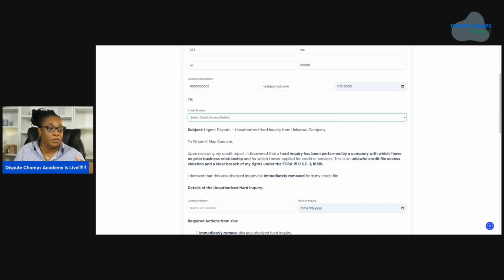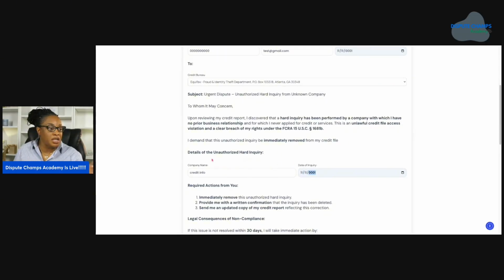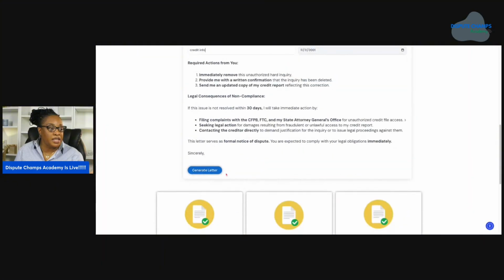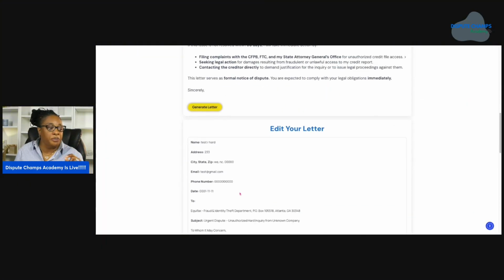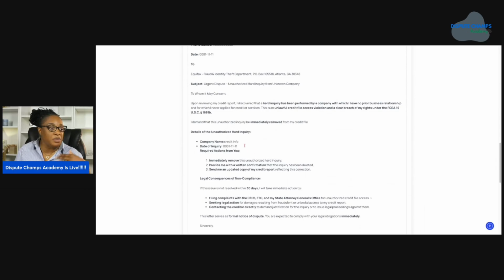You're going to choose what credit bureau you're going to send the information to. And then you're going to put your credit info in here, whatever you're having an issue with, whatever you're disputing, the inquiries. And the thing about this is once you click generate letter, it goes to your editor. So you can add as many inquiries and things of that nature in here as you want.